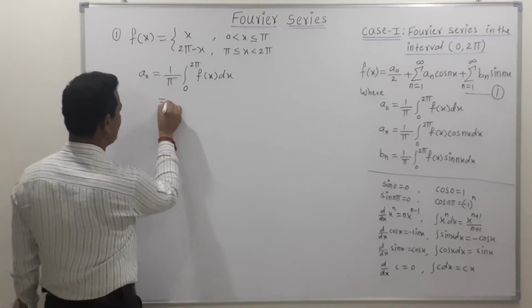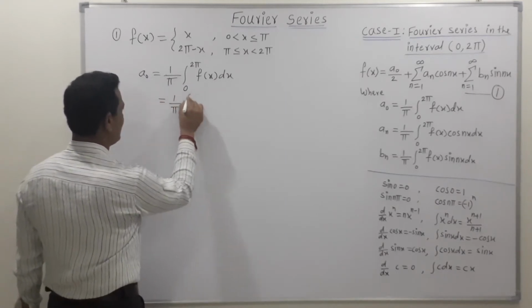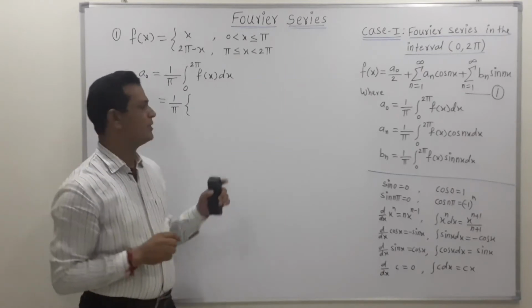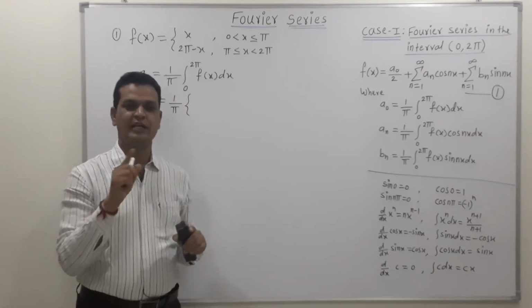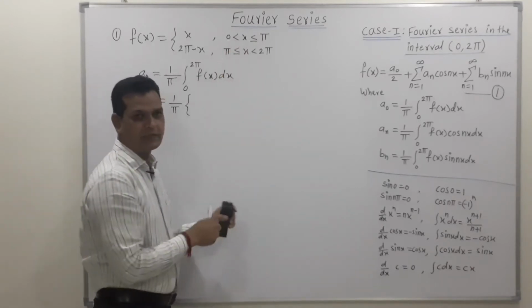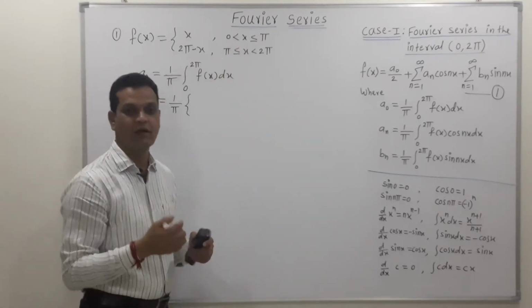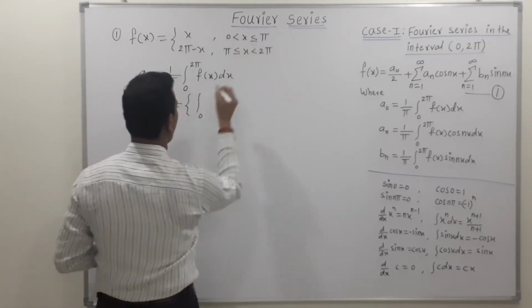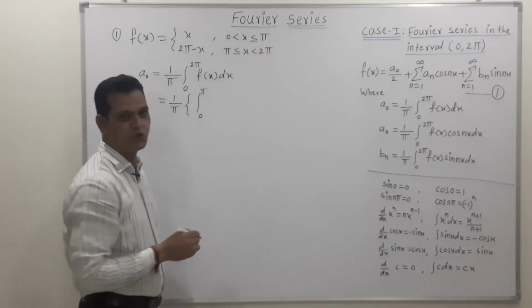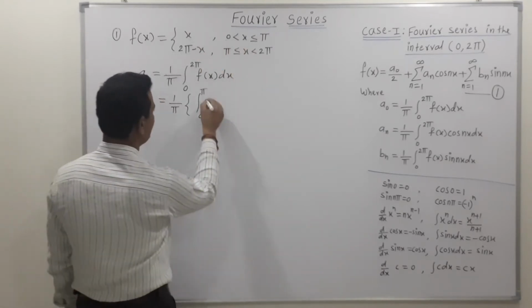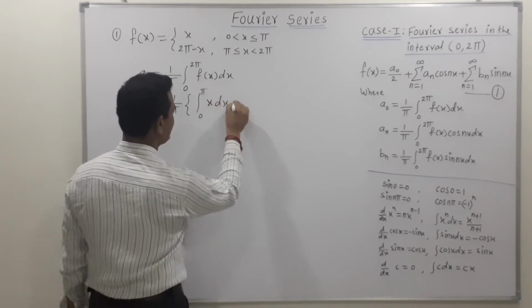We can write this as 1 upon pi into curly bracket. Friends, when we find the value of an integration, use a rectangular bracket. But when we split the integration into two parts, then use a curly bracket. The first interval is 0 to pi, so we write 0 to pi, and for this interval the definition of f of x is x, so we write x dx.